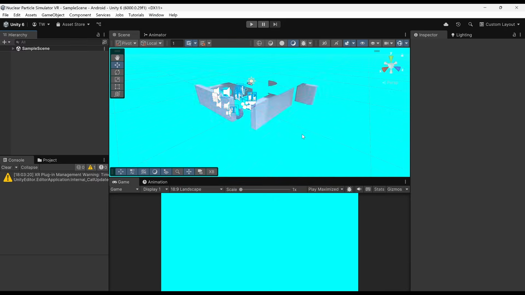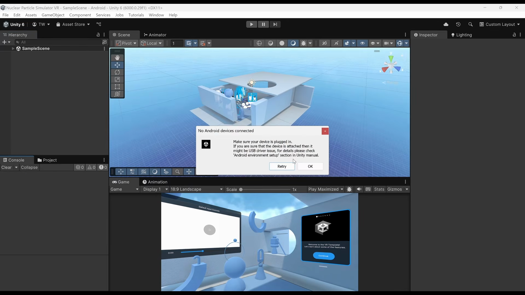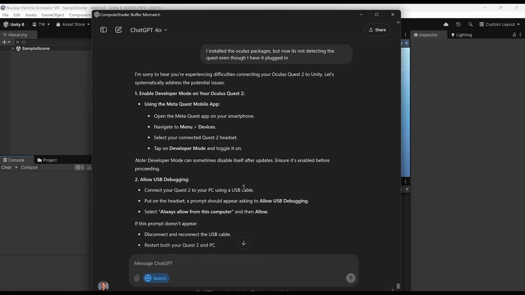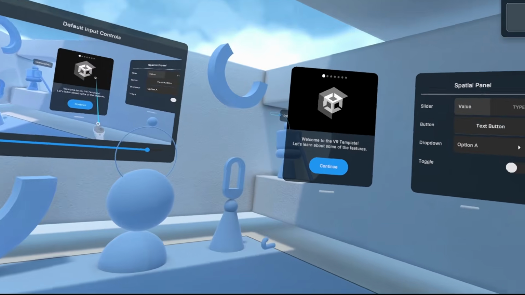Wow, so many random interrupts for Unity to just update random stuff that I don't need. Okay, looks like it's still not detecting the device even though it's plugged in. Pretty frustrating. Here we go. You can't see this, but I just enabled developer mode on the Quest. Maybe that'll do it.